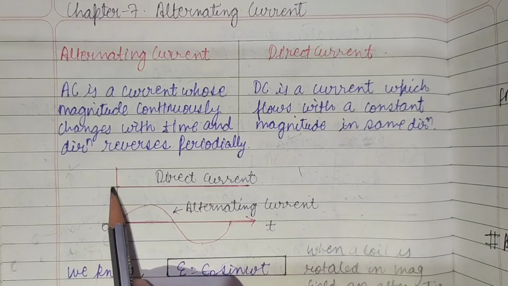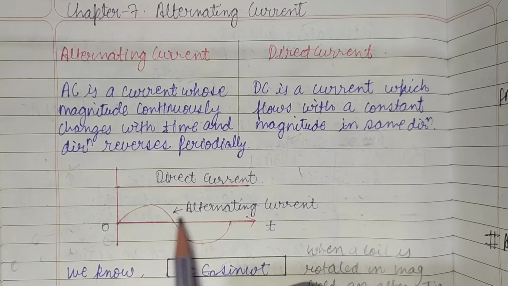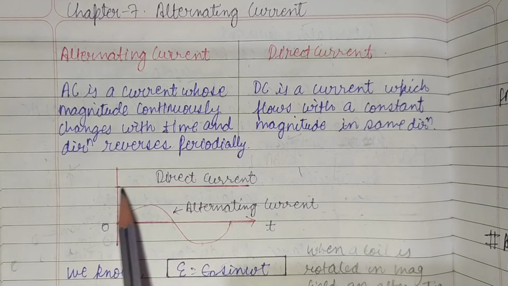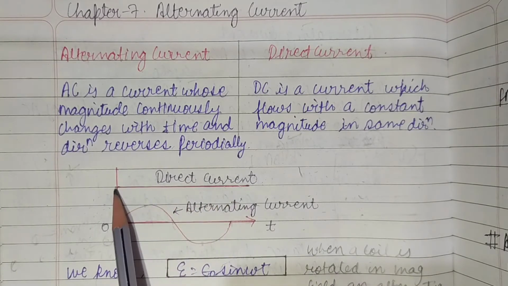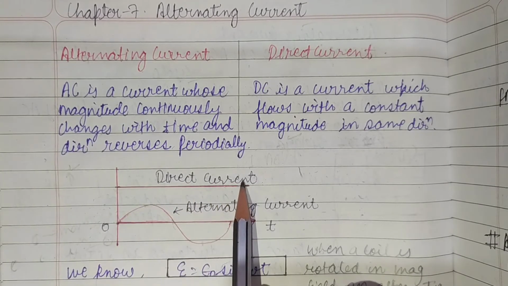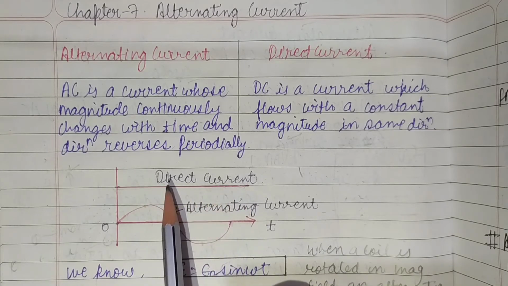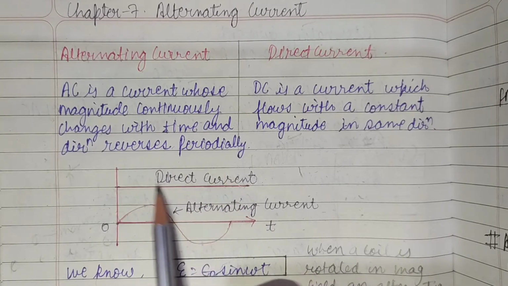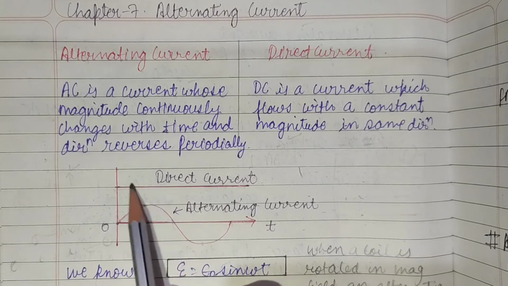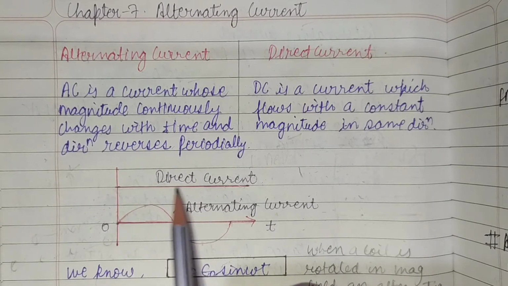What about direct current? At all points of time, the value of direct current is constant. That is why we call this type of current direct current, as we get constant current at all points of time.